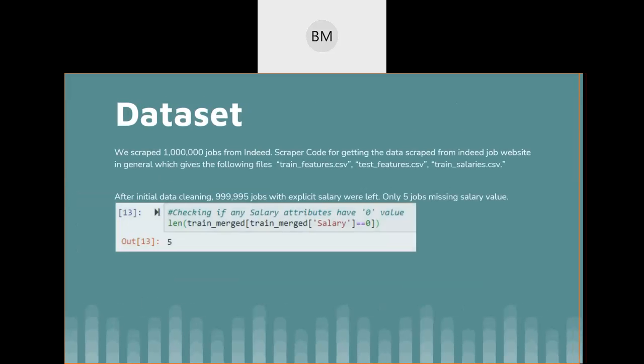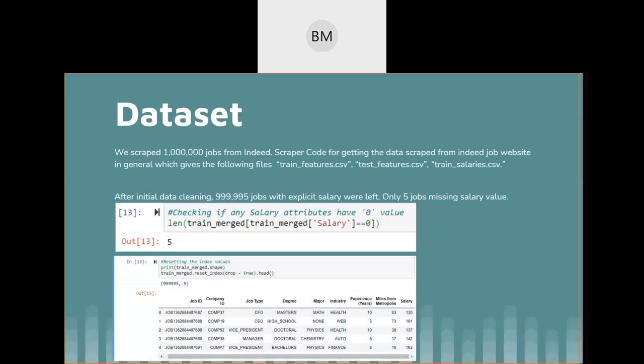As I mentioned, we scraped around 1 million records in the data set, and out of it, 5 jobs had the salary empty. We don't want to have those records in the data set, so we just took them off. The remaining data set would be 1 million minus 5.